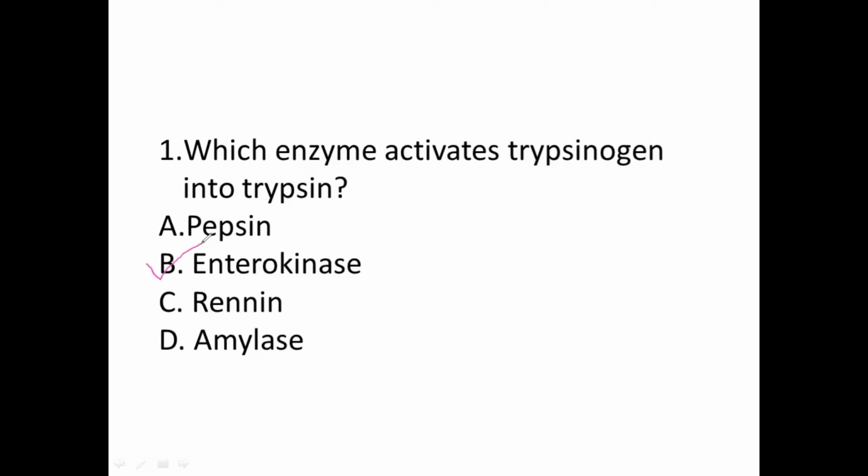Enterokinase. So this enterokinase is the enzyme which is released from intestinal juice. But trypsinogen is present in pancreatic juice. So that is the specification. Enterokinase from intestinal juice will go and activate the trypsinogen which is released from pancreatic juice into active trypsin. Done. So pepsin is itself an active enzyme. And renin, pepsin, these are all released in the stomach. Amylase is something related to carbohydrates digestion. Done. So the correct option for this question is option D.